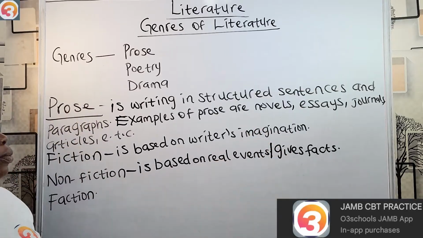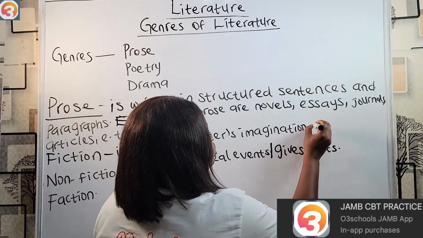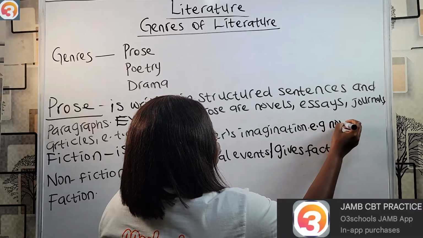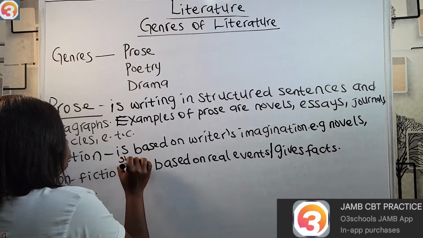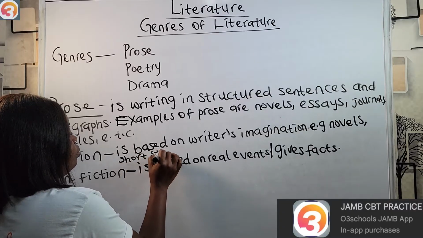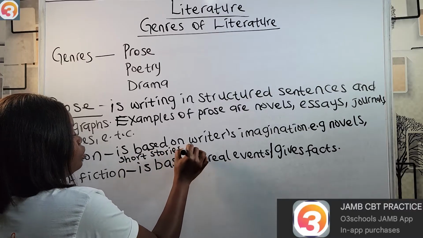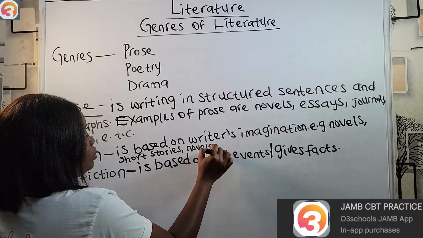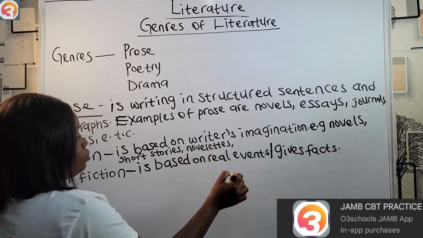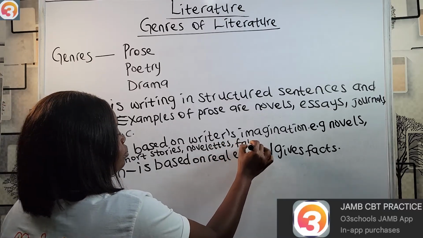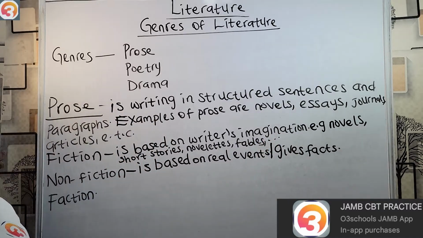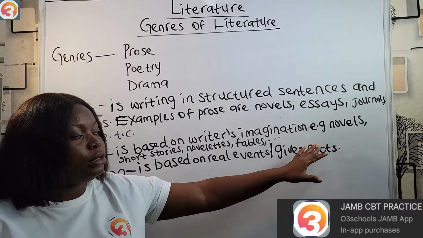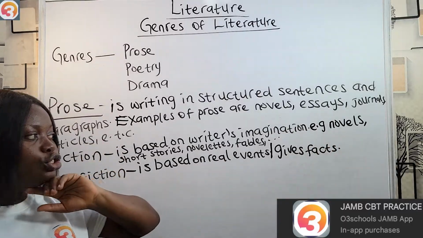Examples of fiction are novels, short stories, novelettes, and fables. These are examples of fiction, based on a writer's imagination.